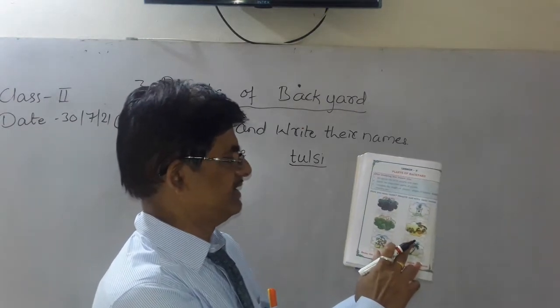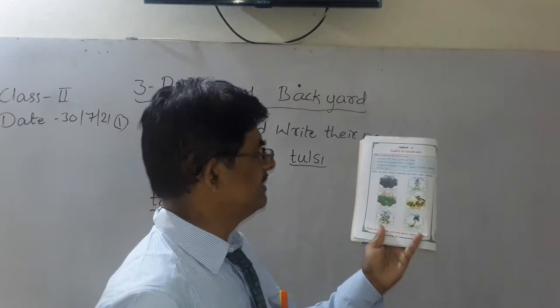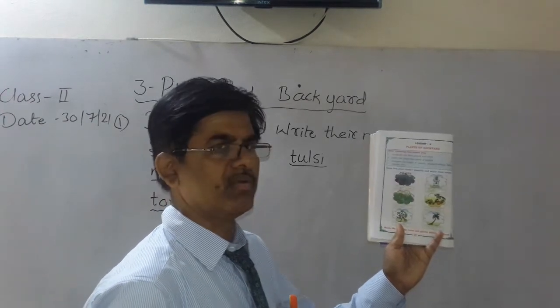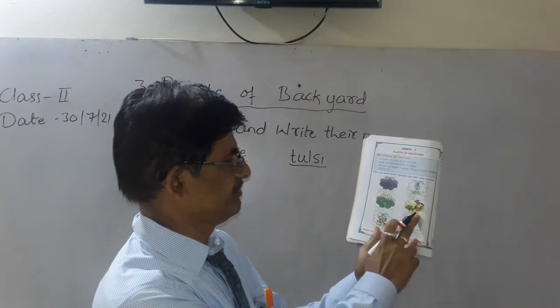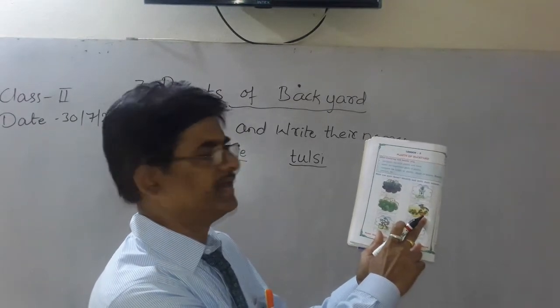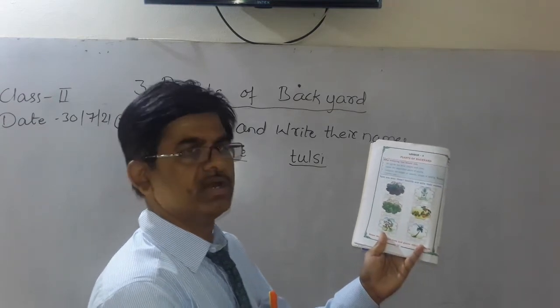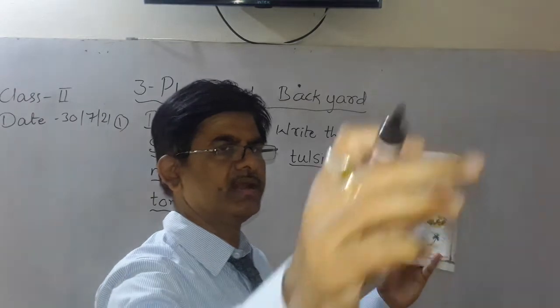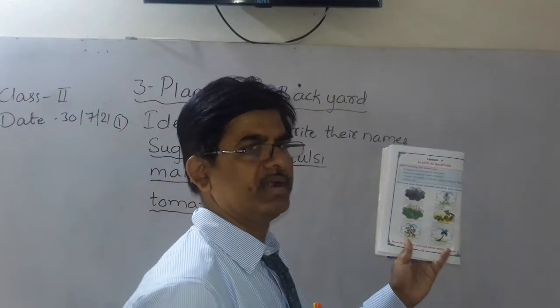Now after that, here is one more plant. It is nothing but pumpkin, and pumpkin means kumbalkai, what we call. So you can see the fruits here, reddish yellow color, and see how the plant is growing. It is not growing straight, it is creeping on the ground and growing.